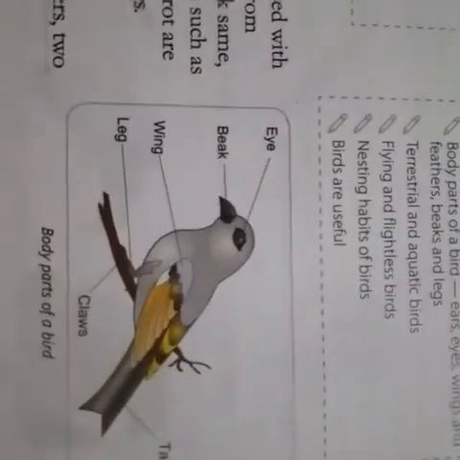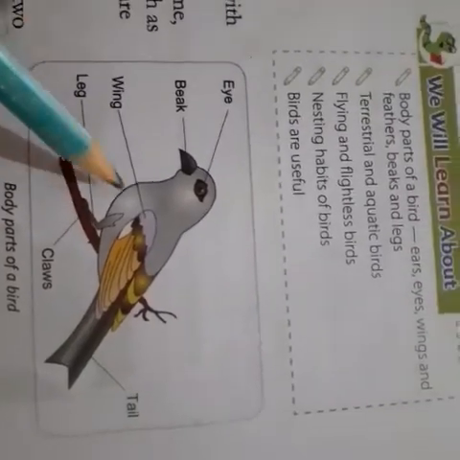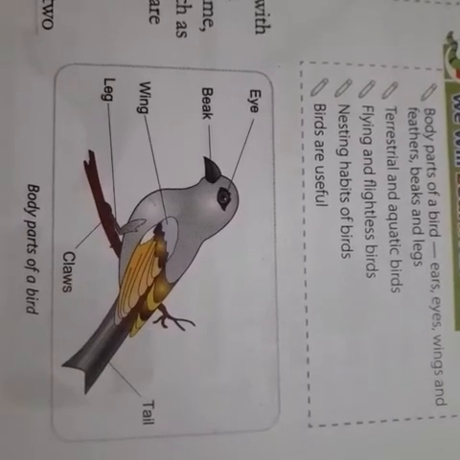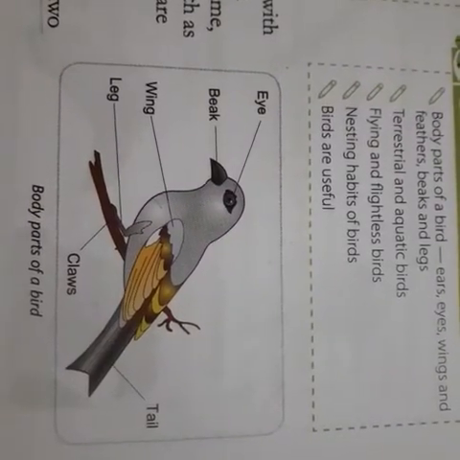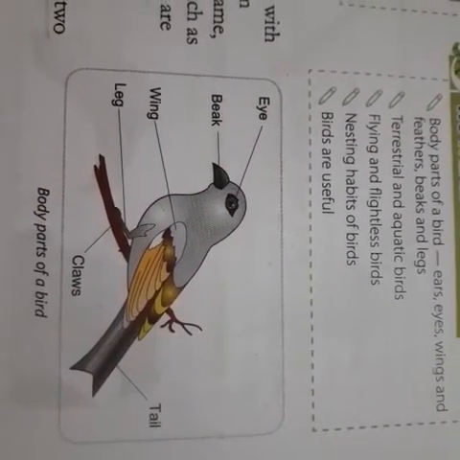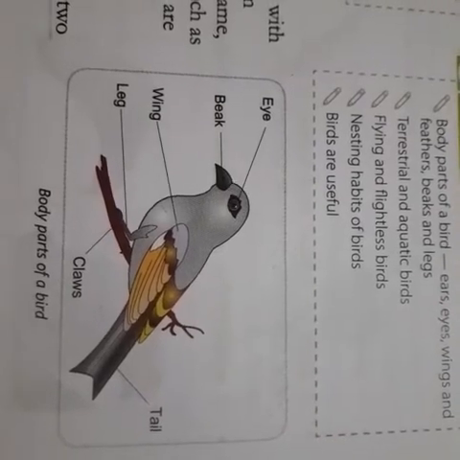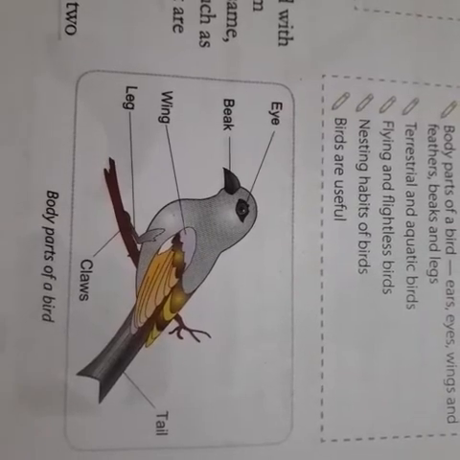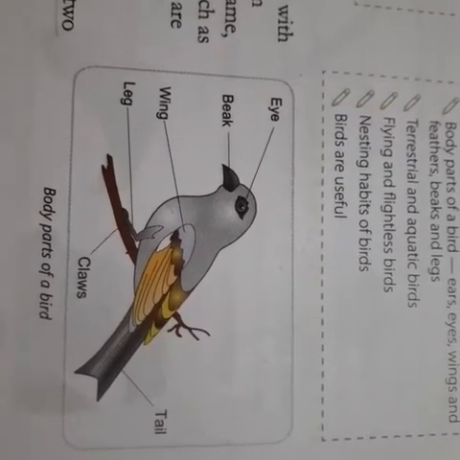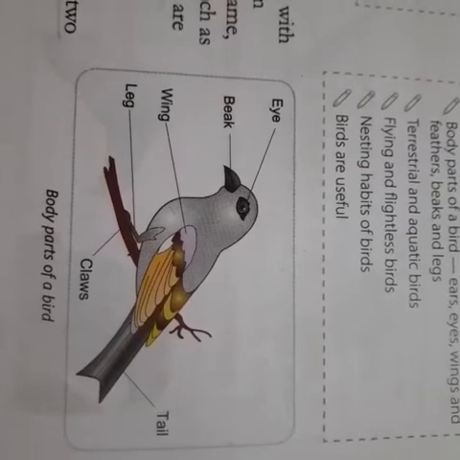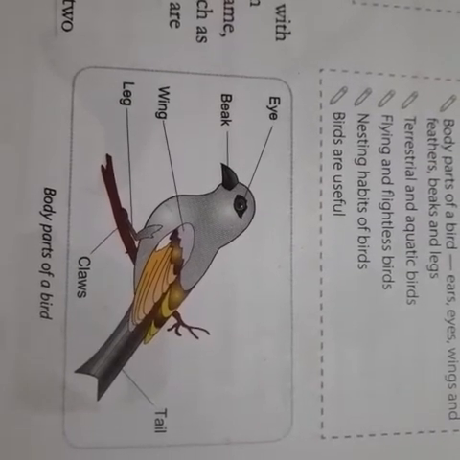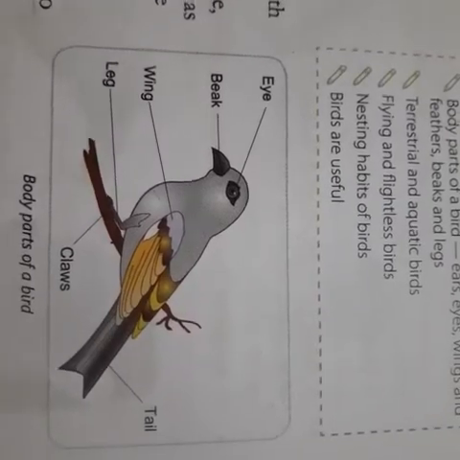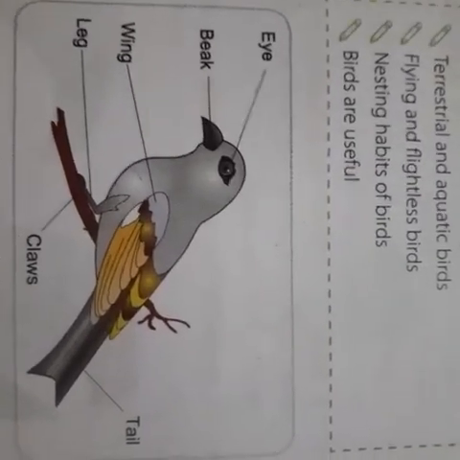Here I have mentioned a picture. It is a bird, and here are the different body parts of a bird. A bird has wings and a body covered with feathers, and that makes them different from other animals. All birds do not look the same. They differ in size and color, and birds such as pigeon, crow, sparrow, hen and parrot are commonly seen in our surroundings.